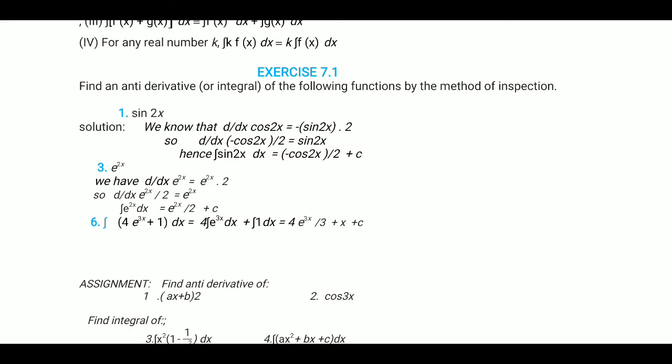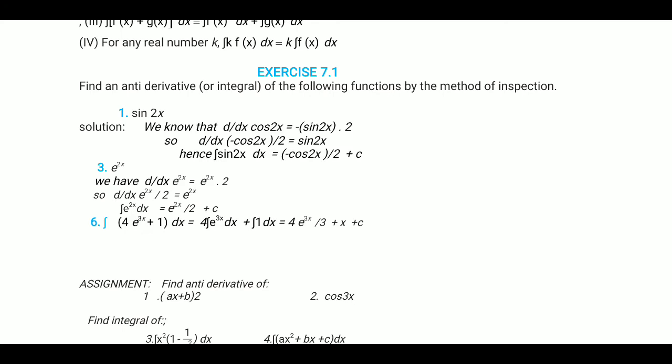e power 2x. d upon dx of e power 2x is e power 2x into 2. So d upon dx of e power 2x upon 2 is equal to e power 2x. Now integration of e power 2x dx is equal to e power 2x upon 2 plus c.